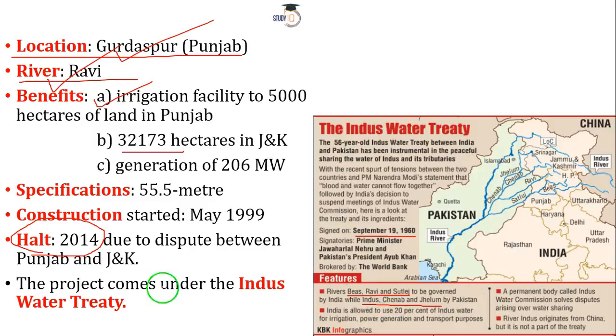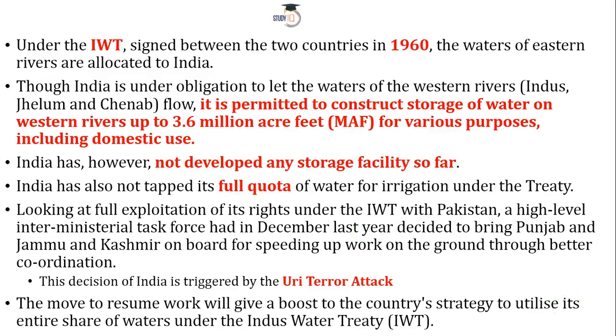Remember, this whole deal was brokered by the World Bank. This is something additional for you. So what does the Indus Water Treaty have to do with it? When it was signed in the 1960s, India was allowed, and at present as well, India is permitted to construct storage of water on western rivers.